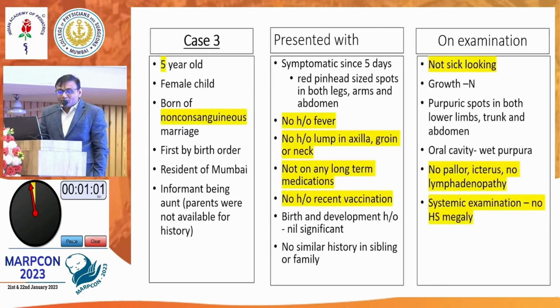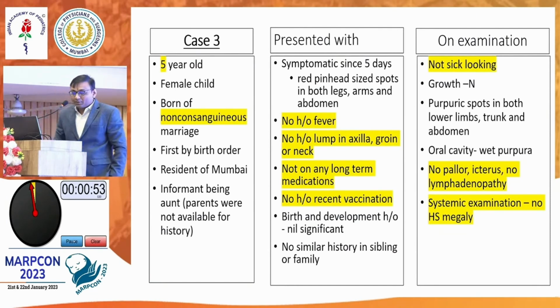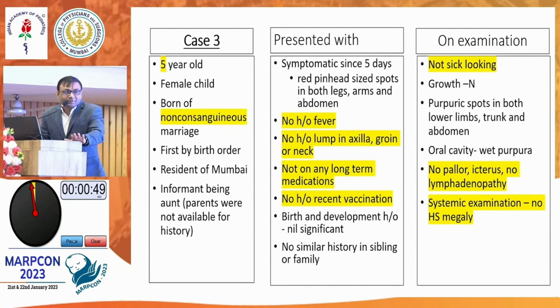So Sandeep sir, what are your differentials at this point? She is a 5-year-old female. In short, because we are running out of time: growth normal, well child, not sick looking. What are your differentials? First thing I will think of is ITP, because that is the most common disorder. Right. So it looks like ITP, but as we have already said, it is not ITP. So what other things will you keep in mind?